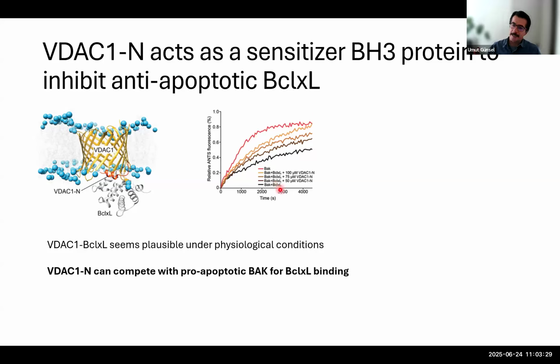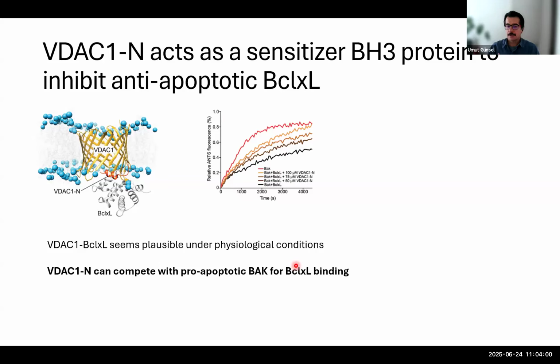Addition of BCL-XL, an anti-apoptotic protein which inhibits BAK under normal conditions, attenuates this pore formation. And as we expected, addition of the N-terminal peptide of VDAC gives an inhibition of this inhibition in a concentration dependent manner in this functional assay.